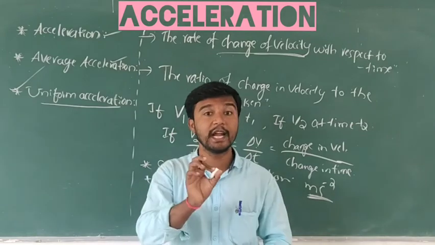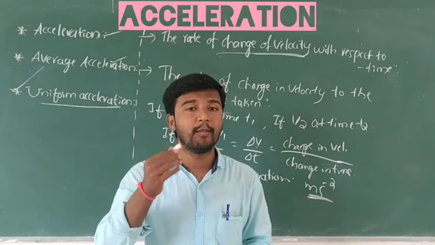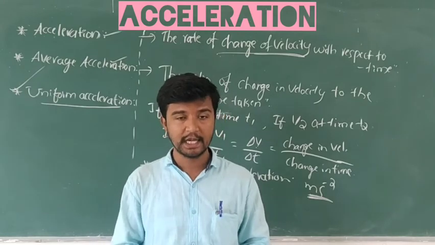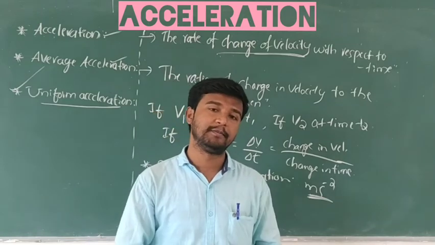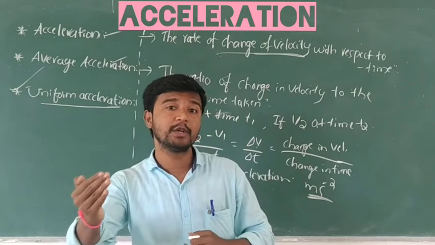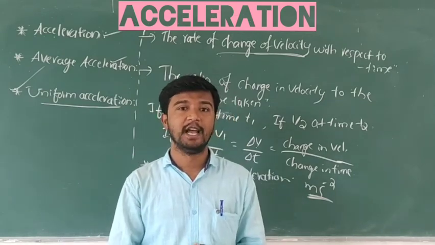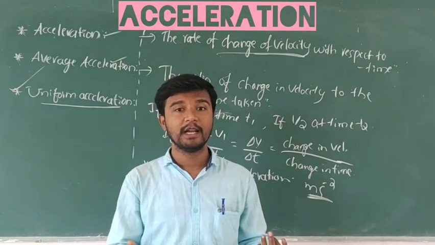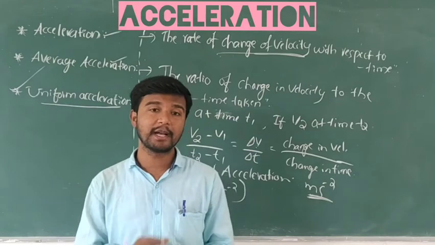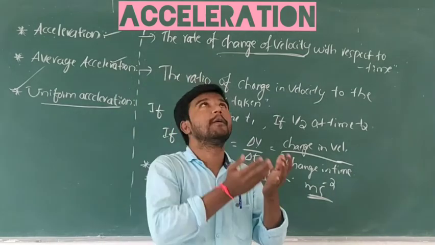So next is negative acceleration. When the direction of acceleration is opposite to that of velocity, then the velocity will decrease, and the acceleration will be negative. The best example is when a body is thrown upward.